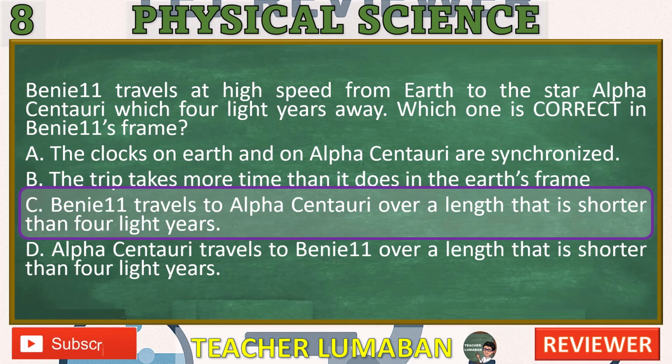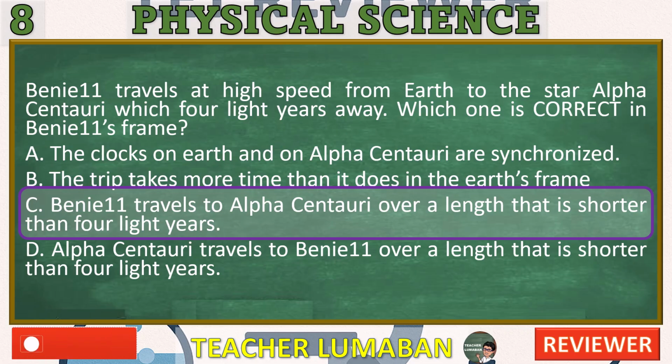B. The trip takes more time than it does in the Earth's frame. Incorrect. In Binet 11's frame, the trip takes less time, not more. This is because of time dilation. To Earth observers, Binet 11's clock runs slower, but in Binet 11's frame, the distance is shorter, so the trip is quicker. C. Binet 11 travels to Alpha Centauri over a length that is shorter than 4 light-years. Correct. This is a textbook case of length contraction.